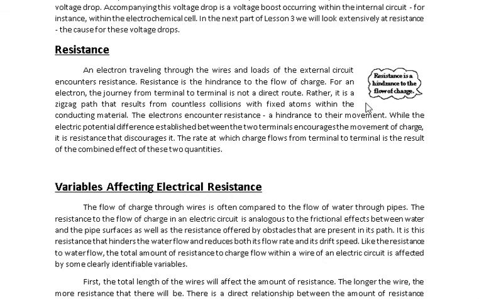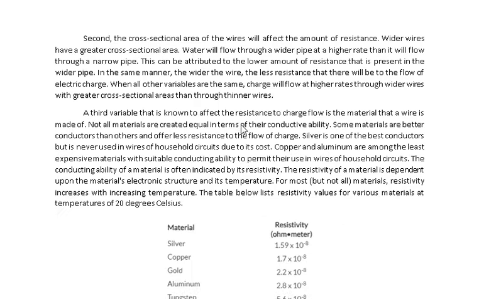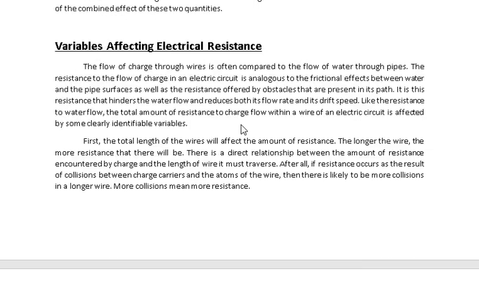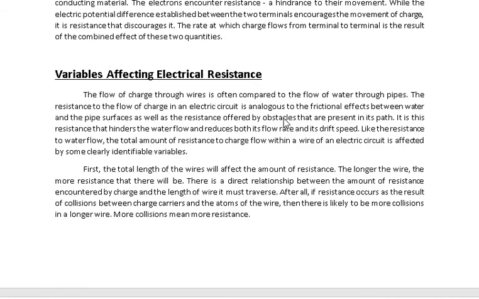Okay, so resistance is hindrance to the flow of charge. So yun, it will oppose the flow of charge. Variable affecting electric resistance. If you read this definition here, you would know that most of the variables that will affect the resistance are how the materials are generated, or where that material came from.